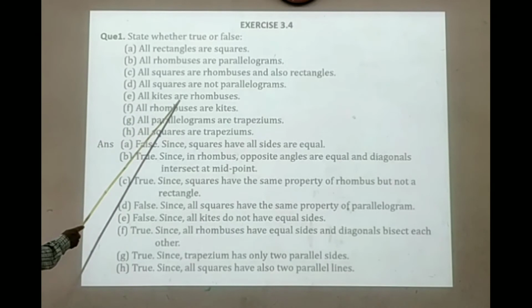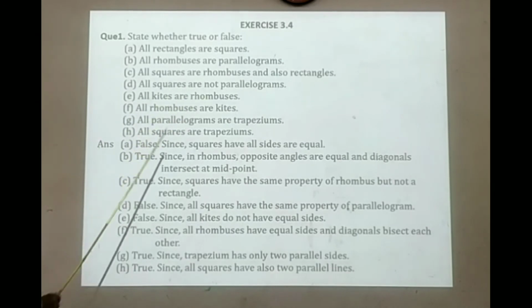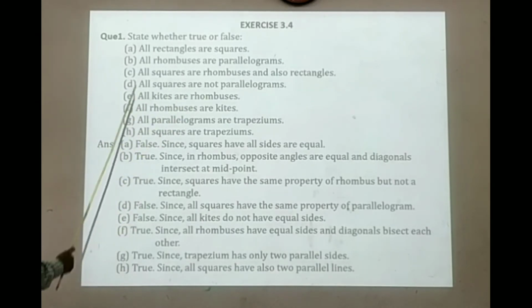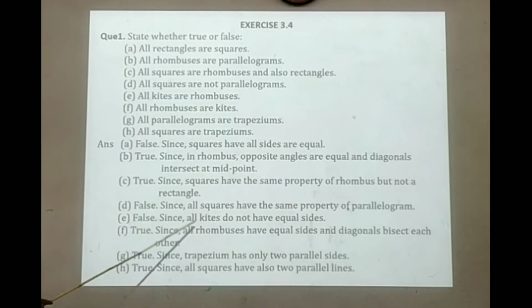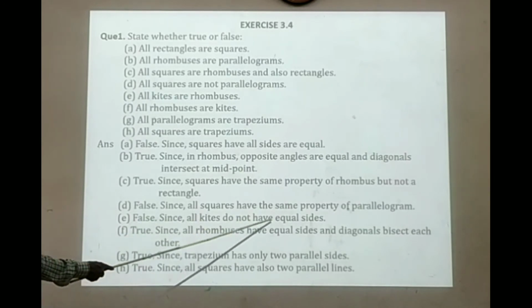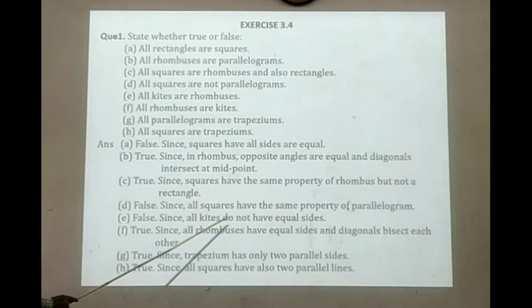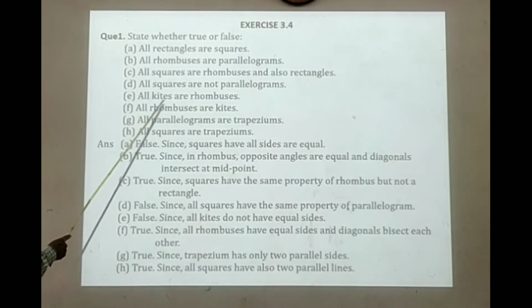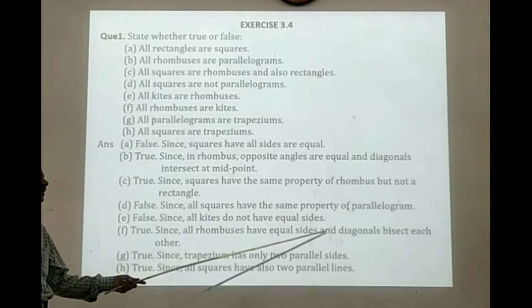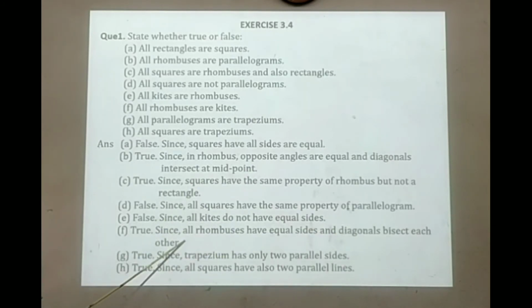Then all kites are rhombuses. This is, all kites are rhombuses. False. Since all kites do not have equal sides. That's why it is not a rhombus. All rhombuses are kites. Yes, true. All rhombuses are kites since all rhombuses have equal sides and diagonals bisect each other.